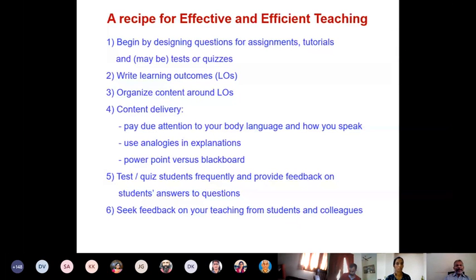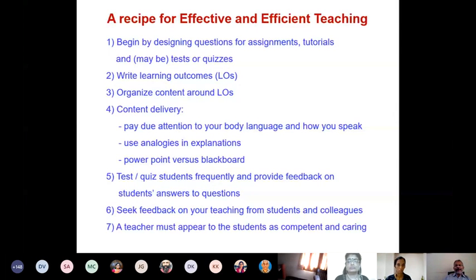The next important thing is to seek feedback on your teaching from students and colleagues. This is also important. I'm going to discuss the various ways in which we can seek feedback. Finally, a teacher must appear to the students as competent and caring. Both these dimensions are important, competence and caring.